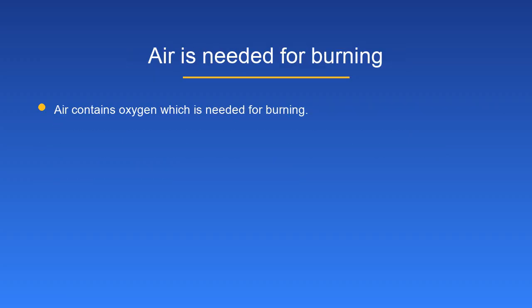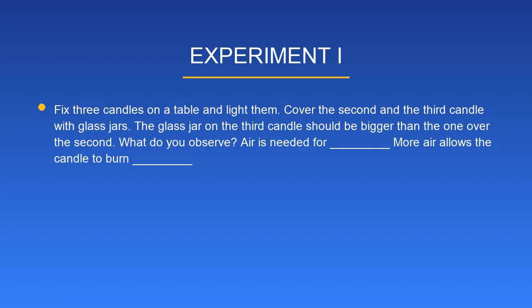Air is needed for burning. Air contains oxygen, which is needed for burning. Experiment 1. Fix 3 candles on a table and light them. Cover the second and the third candle with glass jars. The glass jar on the third candle should be bigger than the one over the second. What do you observe? Air is needed for burning. More air allows the candle to burn longer.